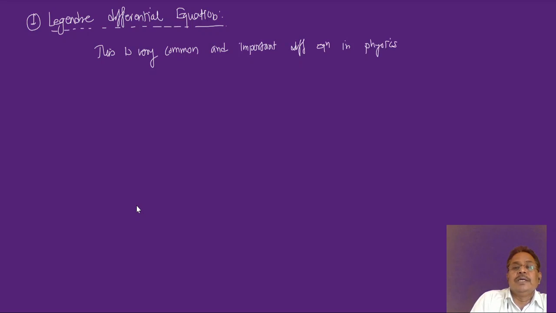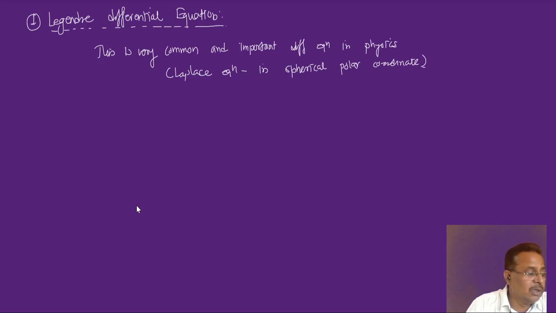Okay, so basically when we solve the Laplace equation in spherical polar coordinate system, we come across this type of differential equation, and that's why we have to solve this equation as the first priority.